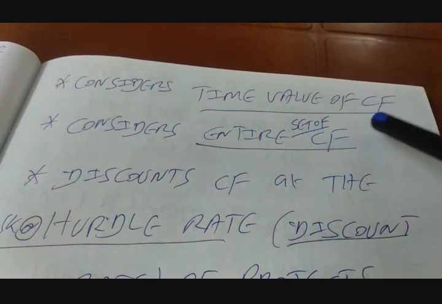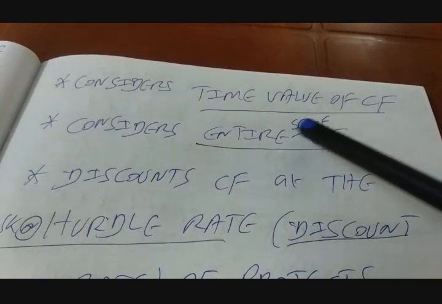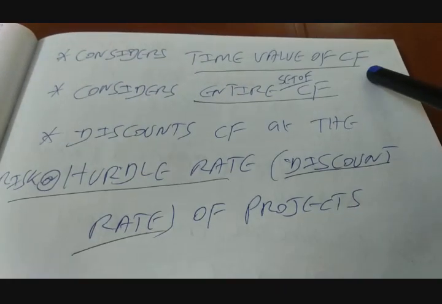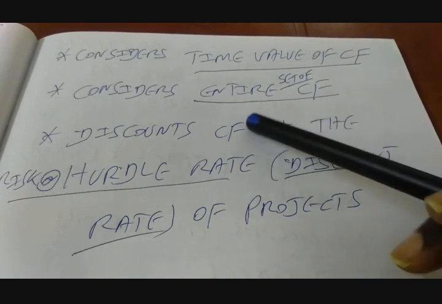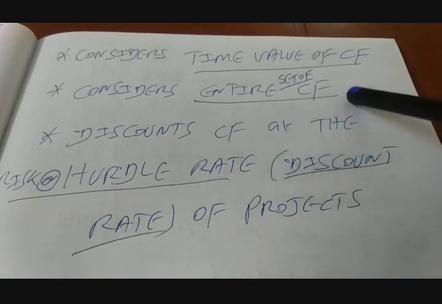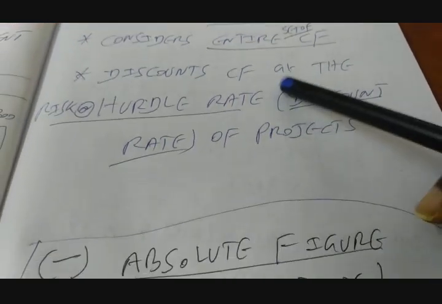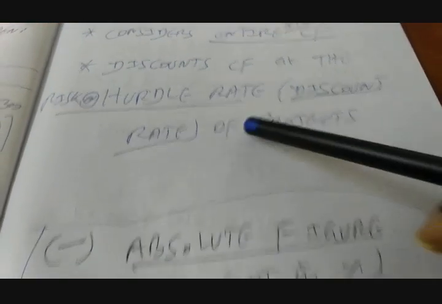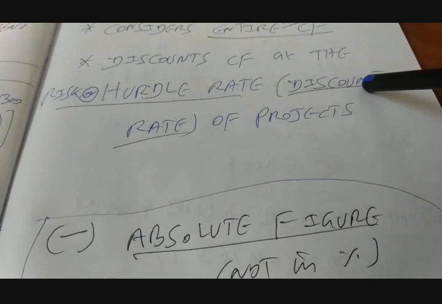So what are the advantages of NPV? Number 1, it considers the time value of cash flow, which was not the case with the previous two methods, payback and ARR. Number 2, it considers the entire set of cash flows, and the last one is it discounts cash flow at the risk rate or hurdle rate or discount rate of the project.